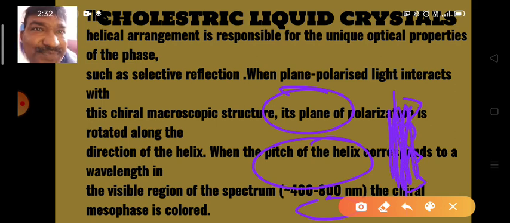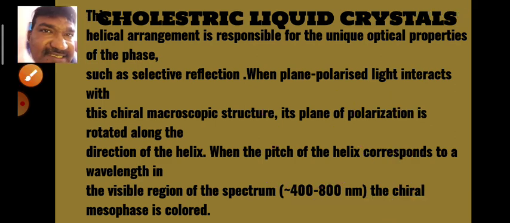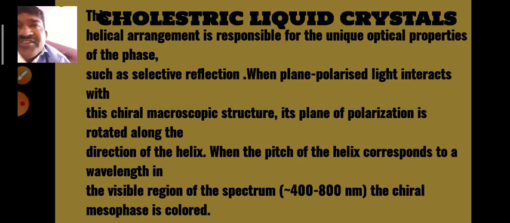This pitch changes with the temperature. The size of the pitch changes with the temperature. When the size changes, the light absorbed by this cholesteric liquid also changes. That means they show different colors at different temperatures. So these cholesteric liquids are employed in measuring temperatures.